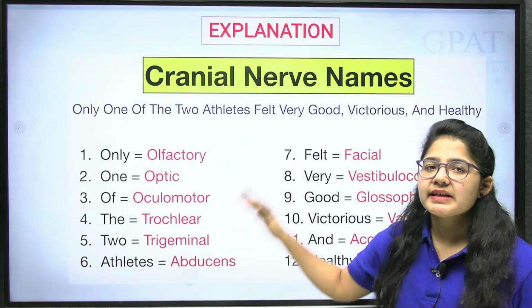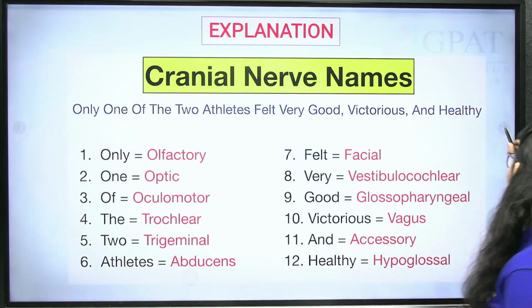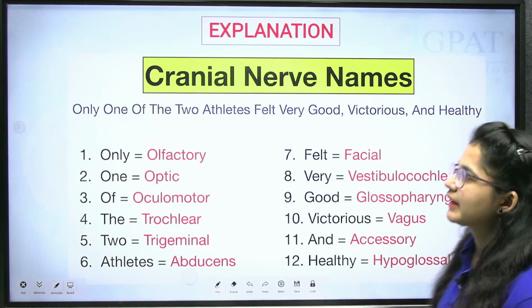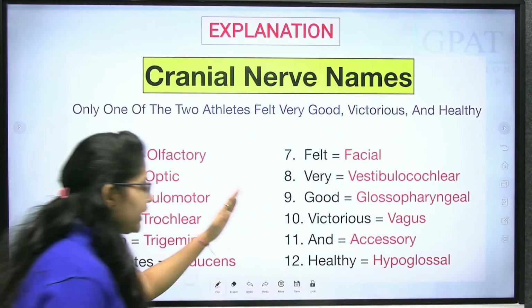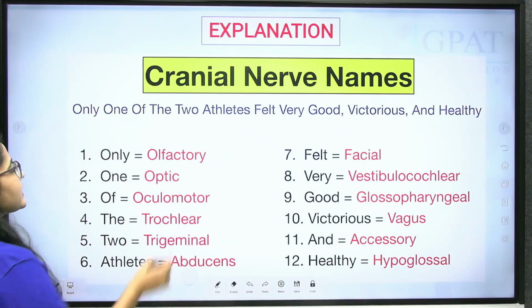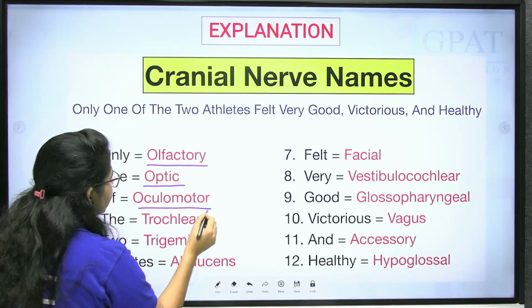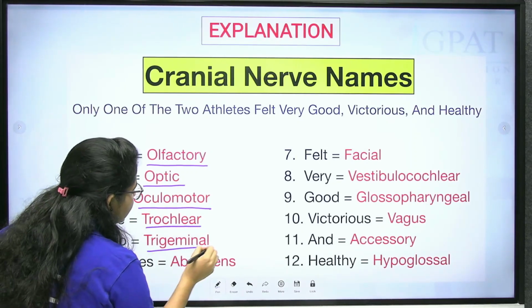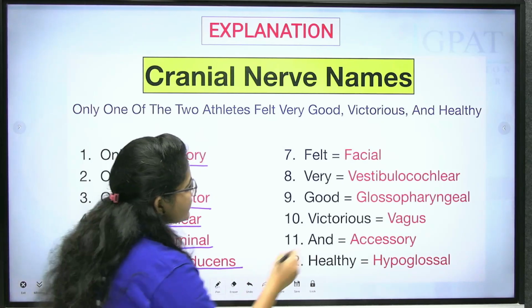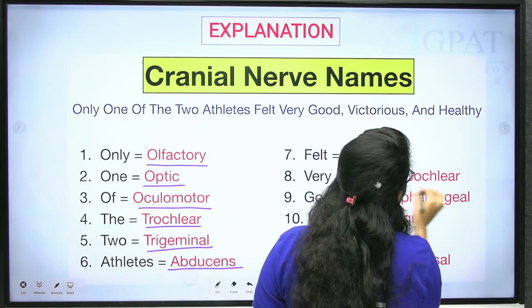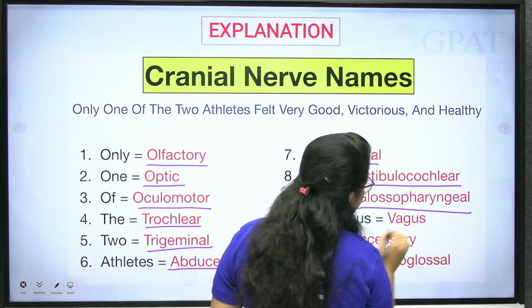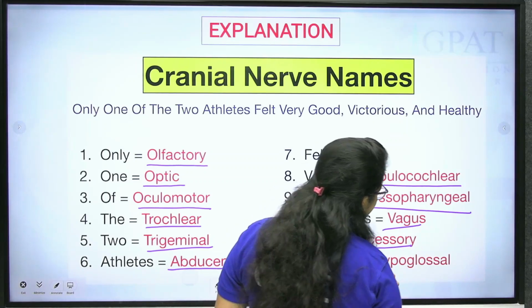Let's see the rest of the nerves. We have 12 pairs of cranial nerves. How many? 12. One is olfactory, then optic, oculomotor, trochlear, trigeminal, abducens, facial, vestibulocochlear, glossopharyngeal, vagus, accessory and hypoglossal.